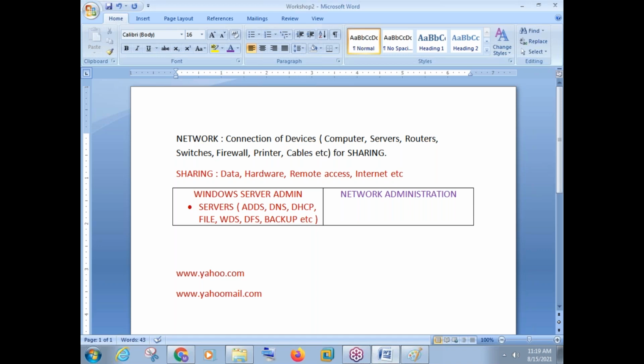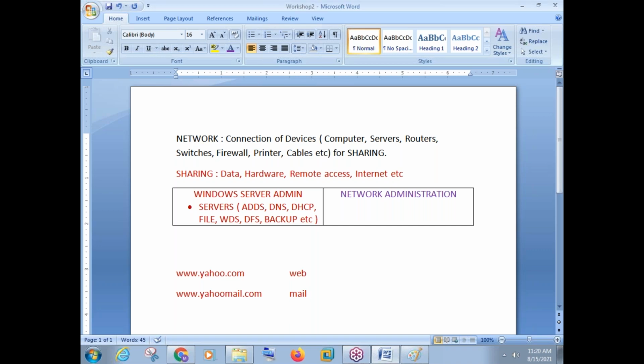But listen, when you say www.yahoo.com, you are connected to Yahoo's web server. And when you say www.yahoomail.com, you are connected to Yahoo's mail server, that is email server. Both these servers are providing different services. Yahoo.com, the web server, it will provide you some news and some information, some updates and all those things. Yahoomail.com, it will only provide you your emails. How many emails you have sent, how many emails you have received, how many emails are there, how many emails you have deleted, whatever is there, it will be provided by this Yahoo Mail server. So both servers are there in Yahoo, and both servers are providing different services.